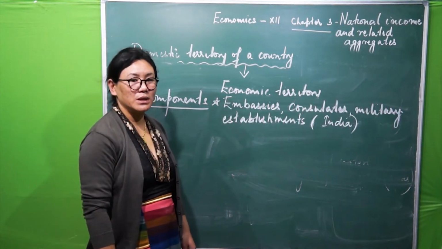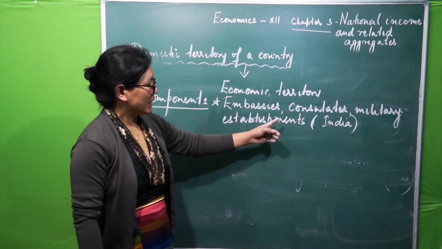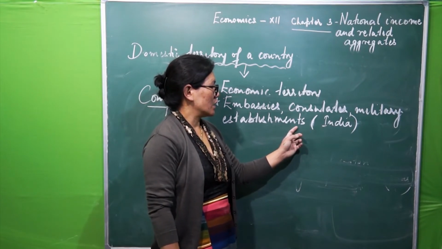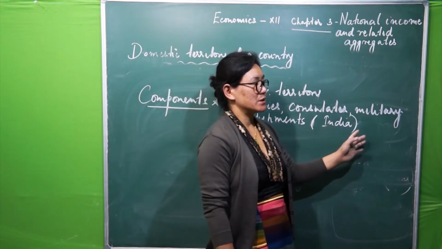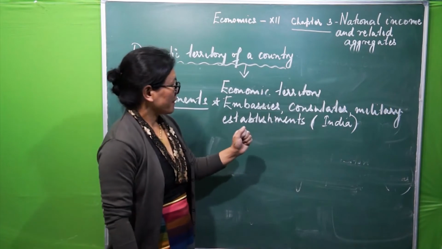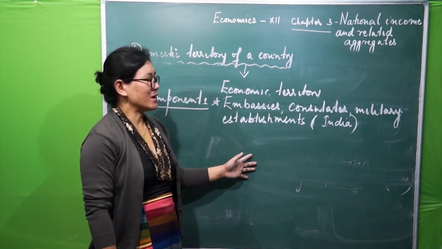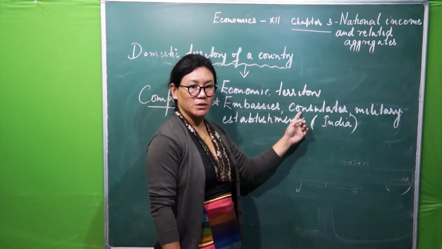Now the last one is embassies, consulates, military establishments of a country which are located abroad. Before we go into this one, let us see the brief meaning of embassies and consulates.